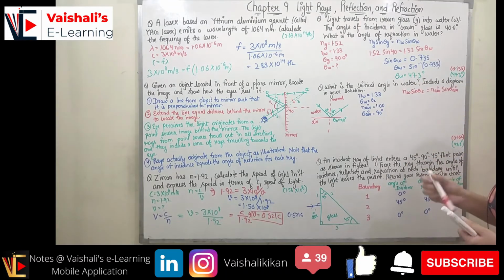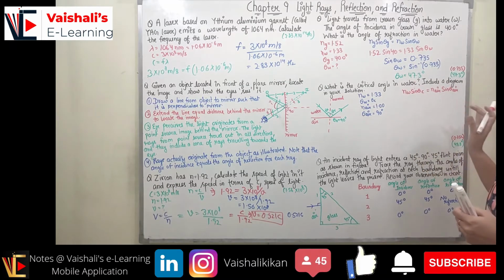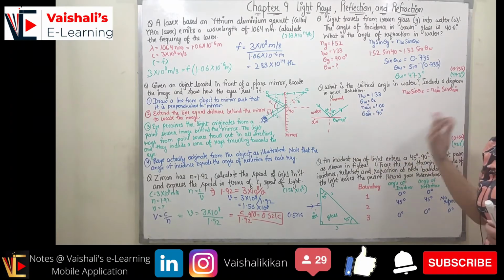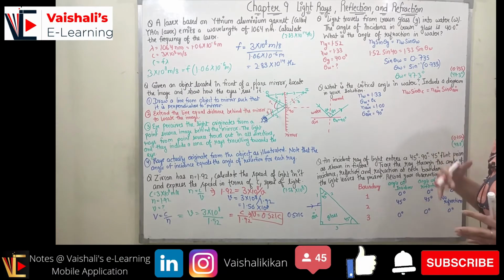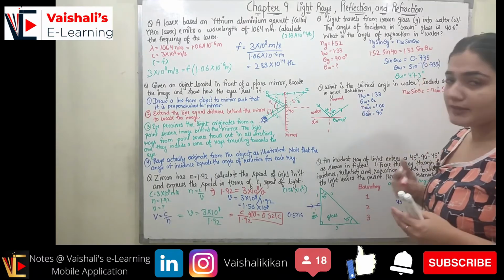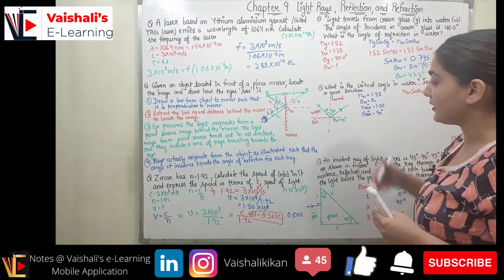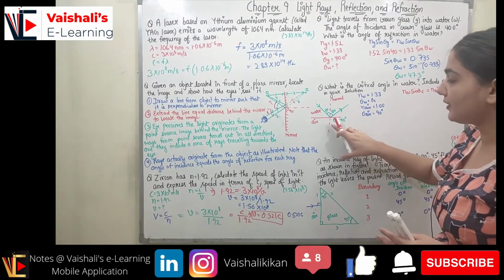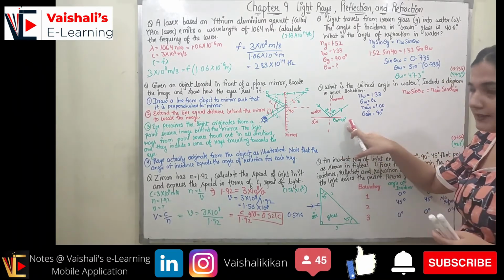Now coming to the next question, it states what is the critical angle in water? Include a diagram in your solution. So now this is my diagram. For finding the critical angle, we consider the light traveling from the denser medium to the rarer medium. The denser medium is the water and the rarer medium is the air, and light is traveling from the denser medium to the rarer medium. The critical angle is the angle where the angle in the rarer medium becomes 90 degrees. So theta A will become 90 degrees.